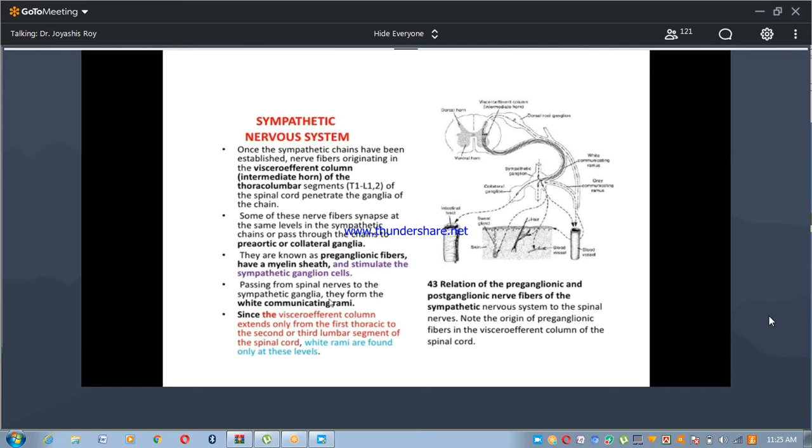So, passing from the spinal nerves to the sympathetic ganglia, they form the white communicating rami. Since the visceroefferent column extends only from the first thoracic to the second or third lumbar segment of the spinal cord, white rami are found only at these levels. So, these white rami are found only in the thoracolumbar region, that is from thoracic 1 to lumbar 1 or lumbar 2 spinal nerves region.